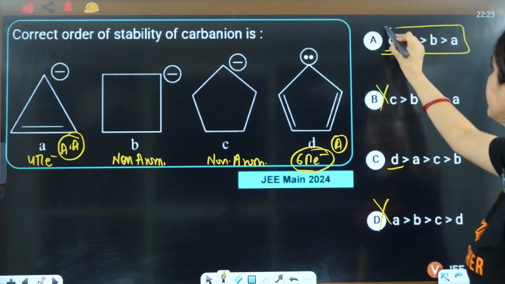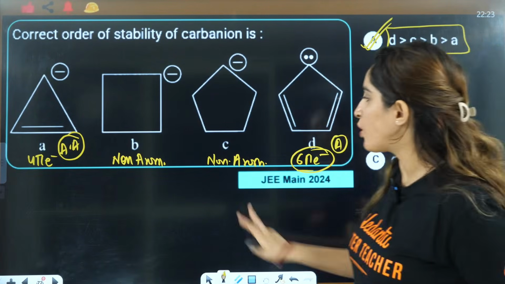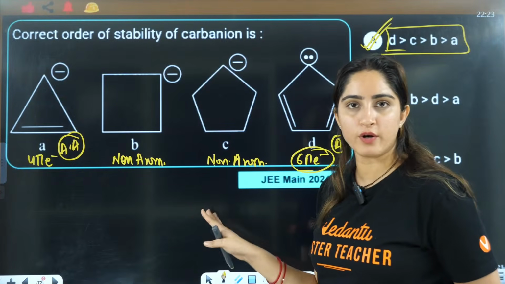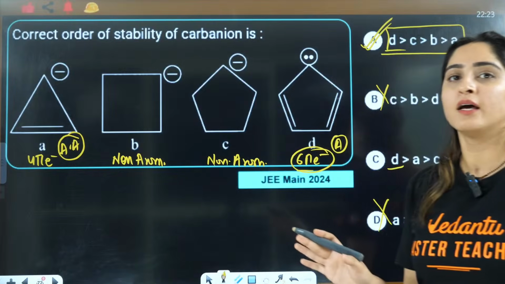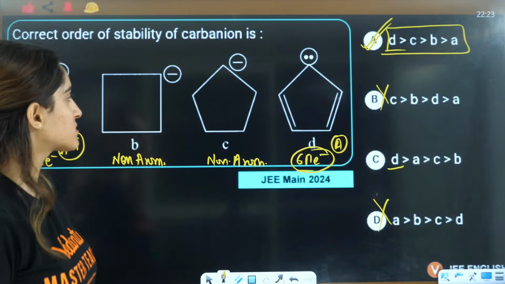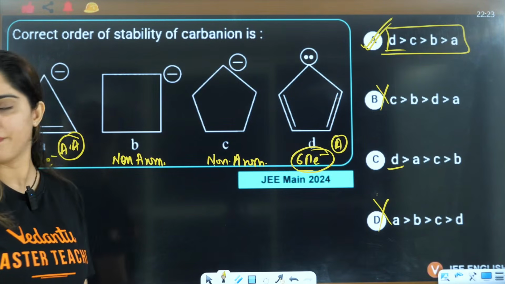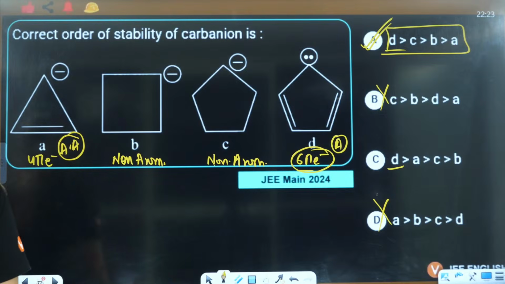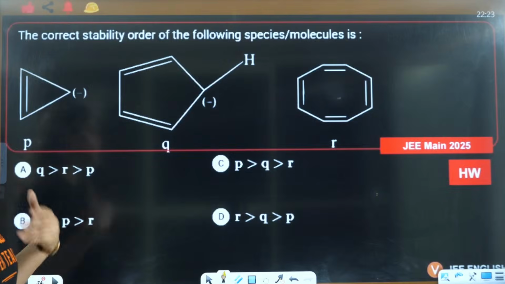That is only here, right? That is over here, right? Then if you want to calculate from here, that is not based on resonance or aromaticity. That is simply based on the cyclopentane ring being more stable as compared to the cyclobutane ring. So C is more stable as compared to B, right? Got it? So based on that, you will have A as the correct answer, and that's it.